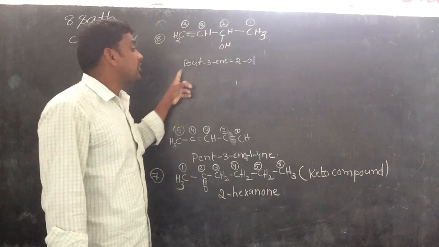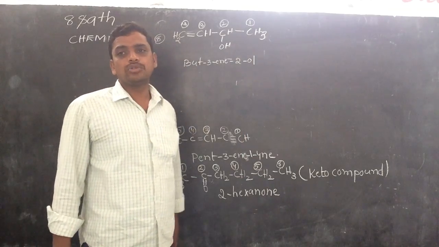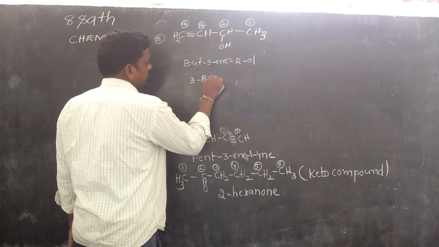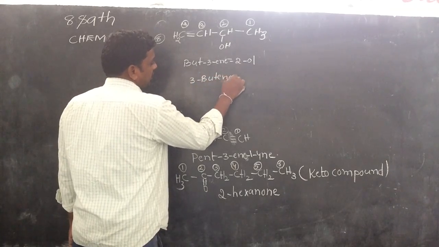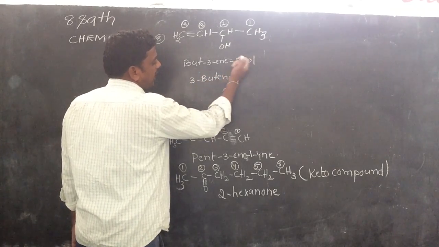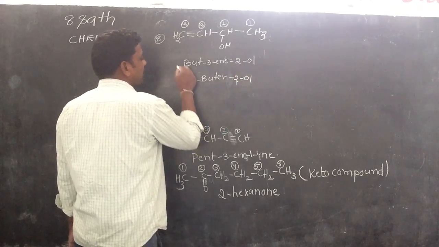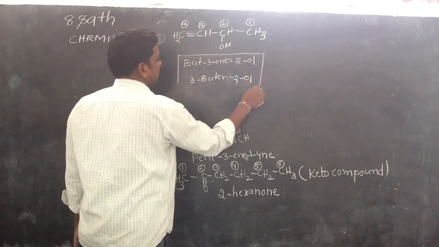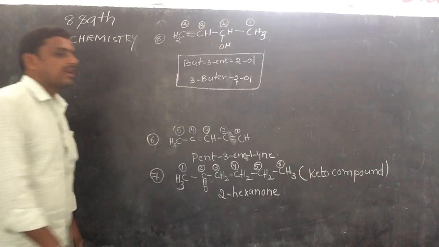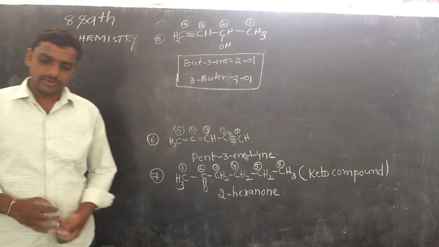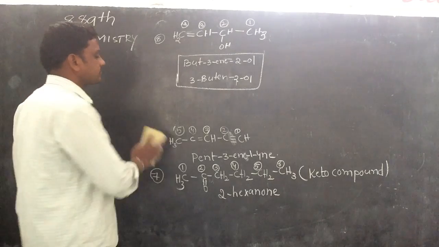Another way: the E of the butene is substituted by the 2-ol. So butene-2-ol. We can write it in two ways, and these two are also right answers to this question. Okay? Right. We'll go to another example.